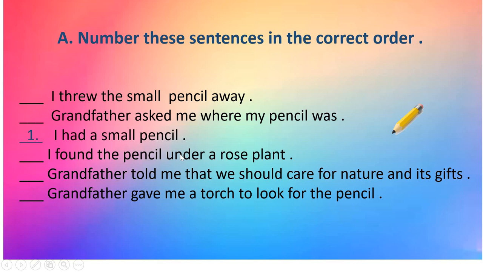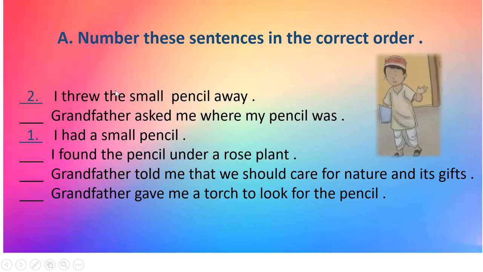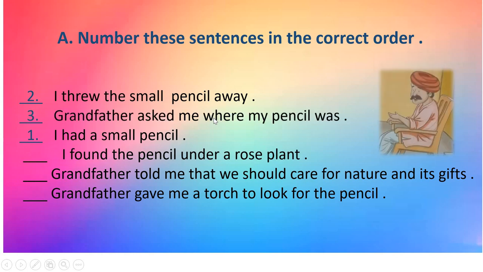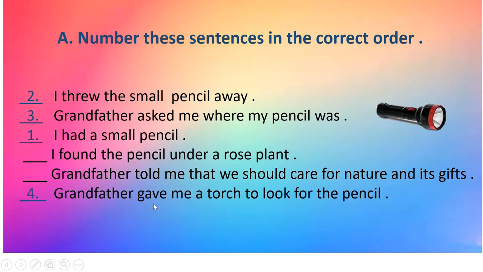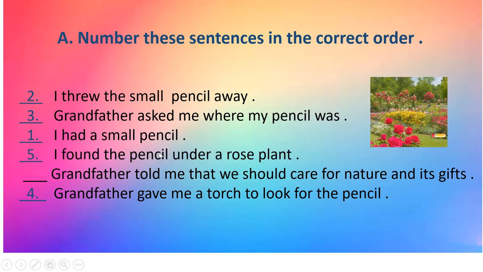I had a small pencil. You have to put number 1 here. See the pencil? Now, second number, I threw the small pencil away. Now, 3 number is, grandfather asked me where my pencil was. Number 4, grandfather gave me a torch to look for the pencil. Number 5, I found the pencil under a rose plant. See in the picture? Here a small pencil and this is a rose plant, under the rose plant.